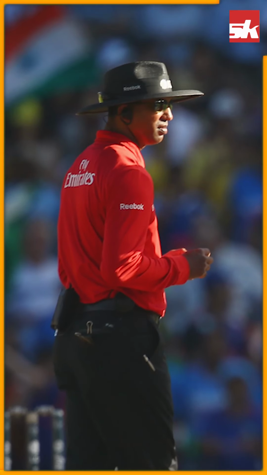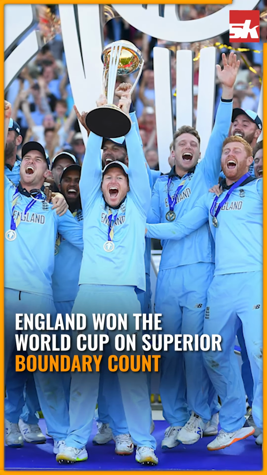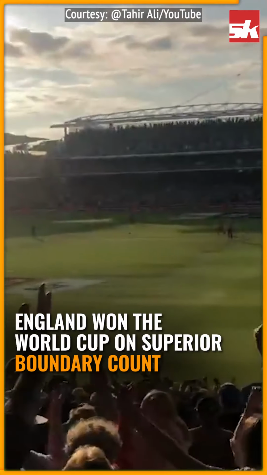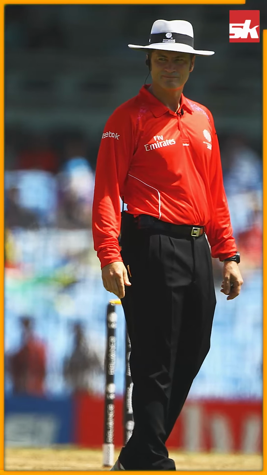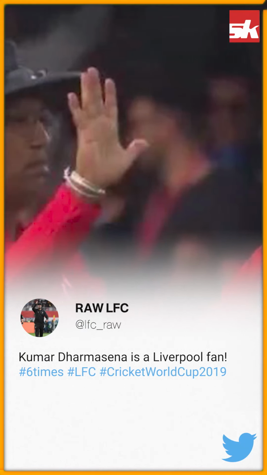The match was tied, and so was the super over. England were awarded the title because of their superior boundary count. Simon Taufel, the former elite umpire, later pointed out that Dharmasena had made a mistake in awarding 6 runs instead of 5 to England.